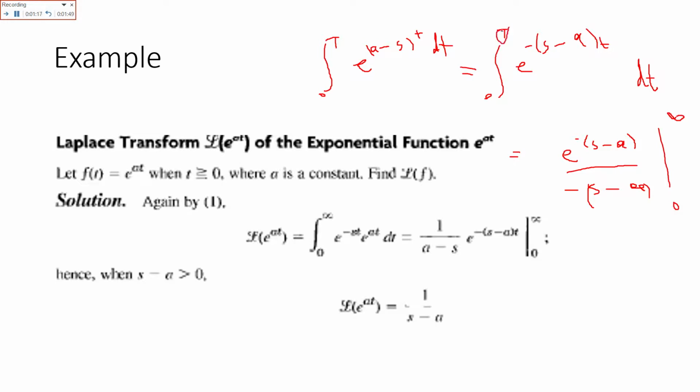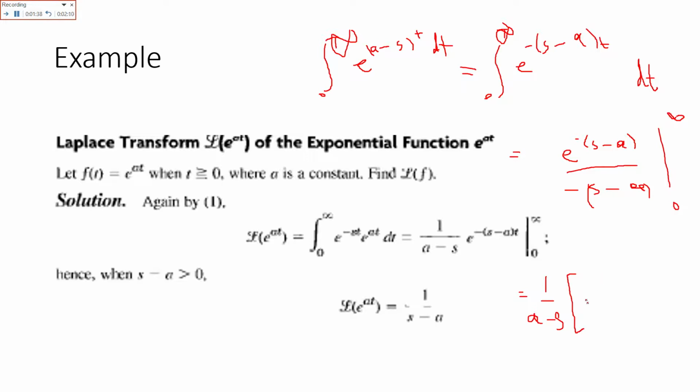It was 0 to infinity. So it will become 1 over a minus s.